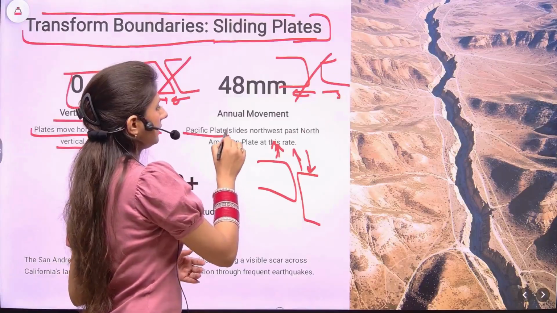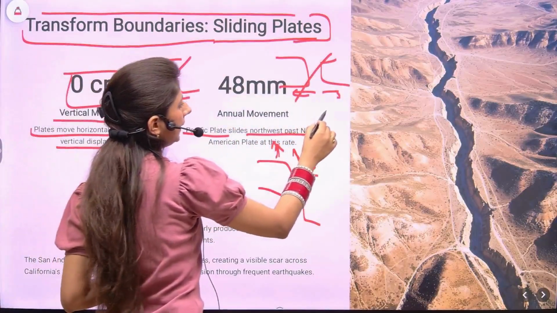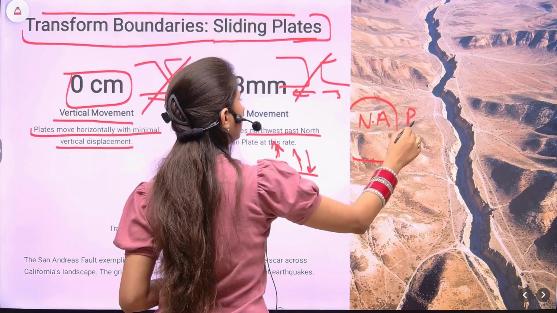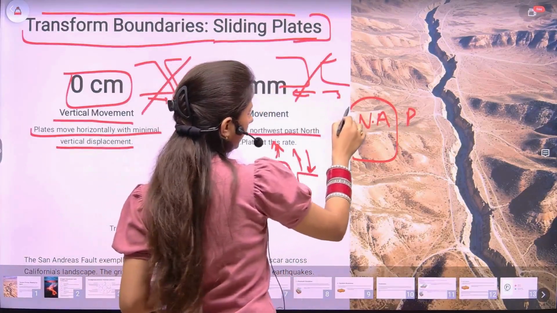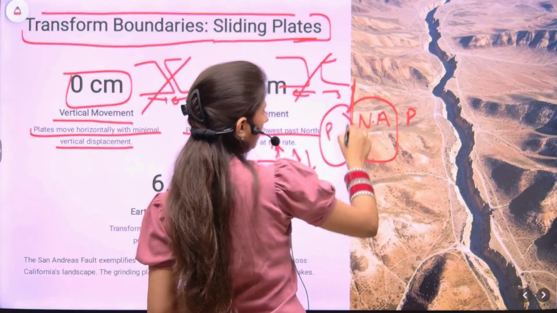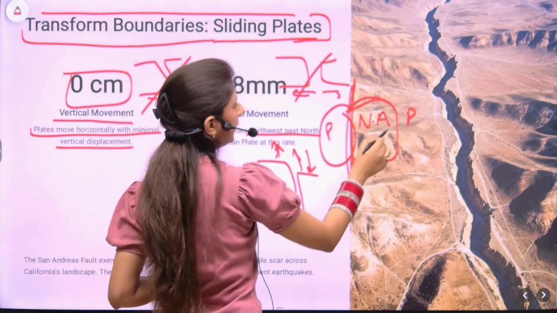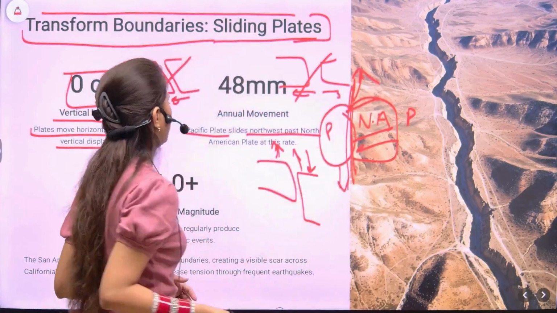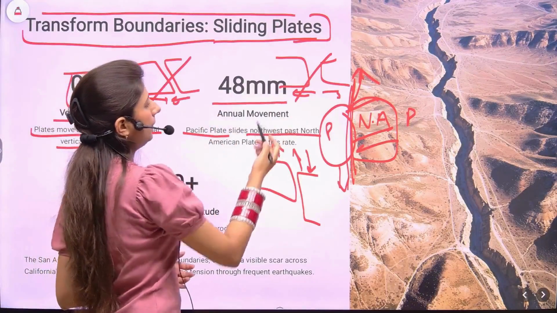So the Pacific plate slides northwest. Now, if you look at the world map, the North American plate and the Pacific plate, the two plates. The Pacific plate is here. It is sliding northwest of the North American plate. So this is a transform boundary. And the rate at which it is sliding is 48 mm annual movement.